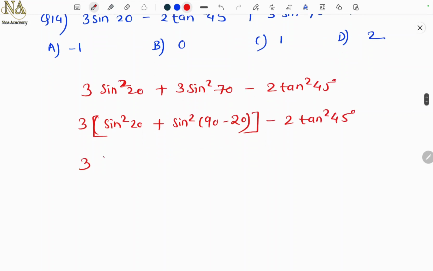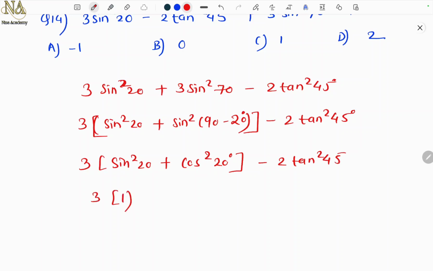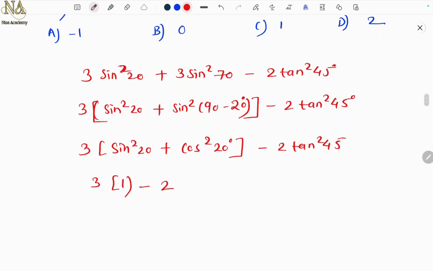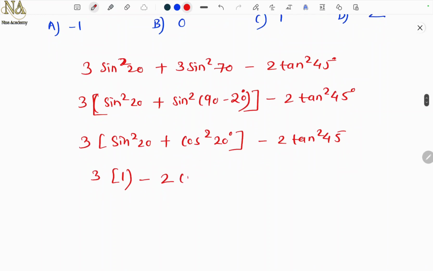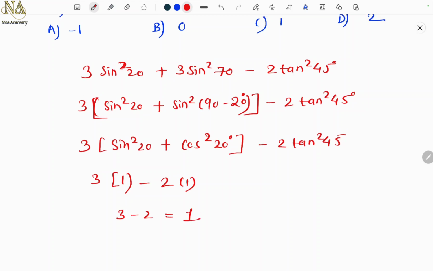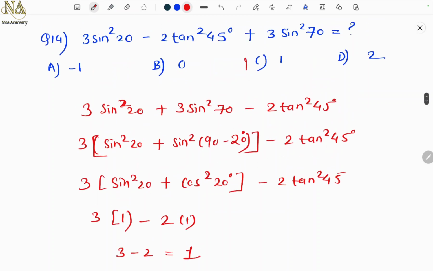Okay. So 3 sin square 20, sin of 90 minus theta is cos theta. So since it is sin square, so it will be cos square. Minus 2 tan square 45. So sin square theta plus cos square theta is 1, minus 2 tan 45. What is tan 45? Yes, again 1, right? So 3 minus 2 which is equal to 1. So the answer, yes, option C. Correct? Okay.